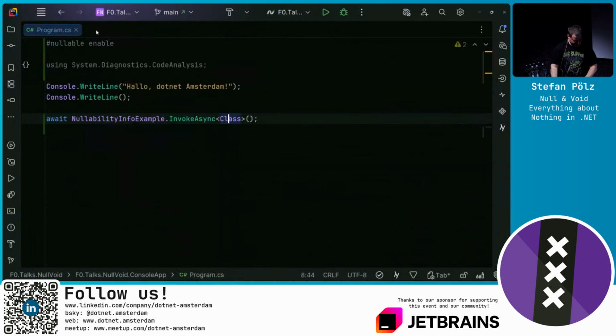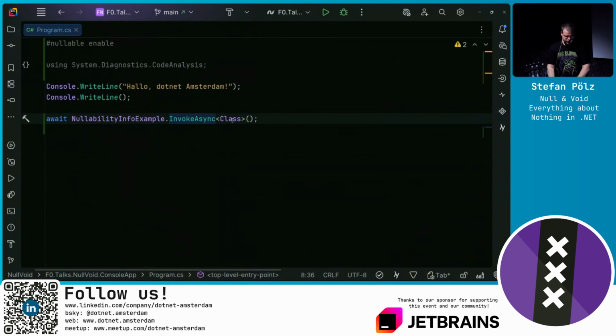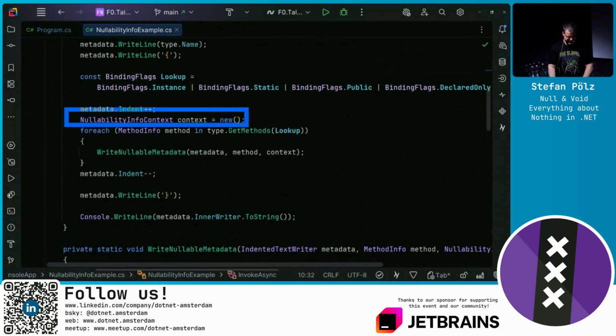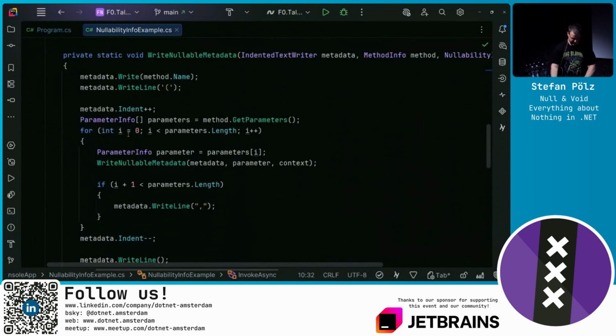Therefore, in .NET 6, a helper type was added. I mentioned these attributes per default only take effect at build time, but we can, via Reflection, also consume that at runtime. So I have a little example here where we use the nullability info context, which we can ask questions about the nullability. So we will get all of the parameter infos of all of the methods via Reflection.